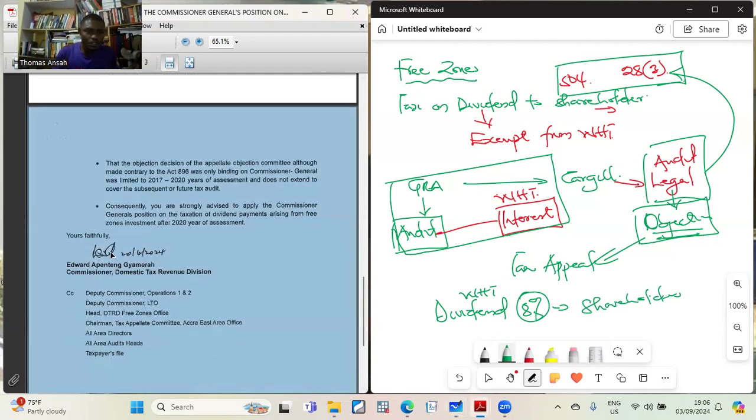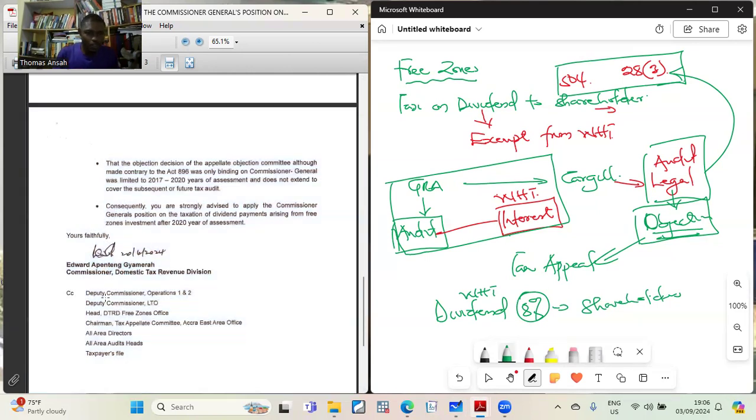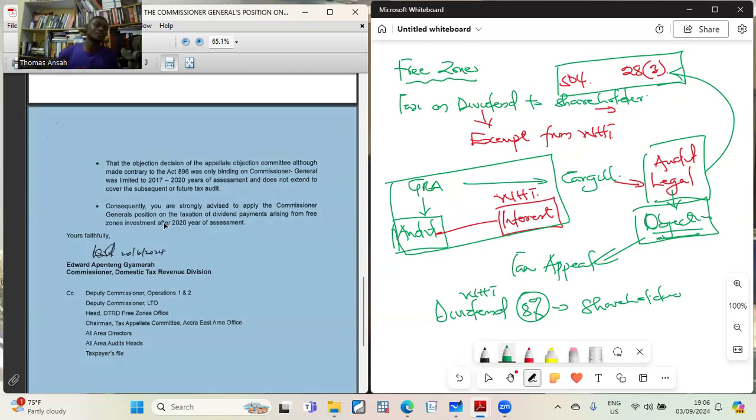This judgment is signed on 20th June 2024. So the Commissioner General's decision was released on 20th June 2024. Edward Apenten Jamera, this man is the head of DTRD. The letter is copied to the Deputy Commissioner General 1 and 2 of Operations 1 and 2, the Deputy Commissioner LTO, the head of DTRD Free Zone Office, the Chairman of the Appellate Committee of the Accra East Area Office, all area directors, all area audit heads, and the taxpayers file. So we are all part of it.